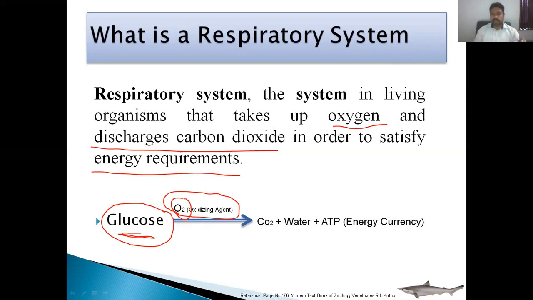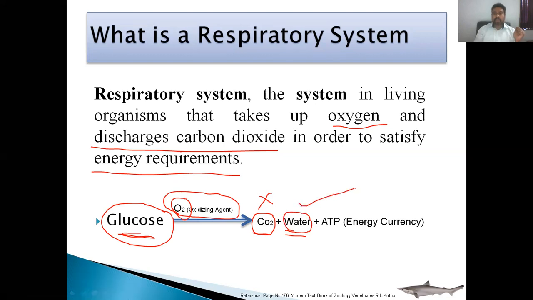So living organisms inhale oxygen to oxidize the glucose molecule into carbon dioxide and water. The carbon dioxide produced in this reaction is not useful for the body, so it should be expelled outside. The water is useful for the body.